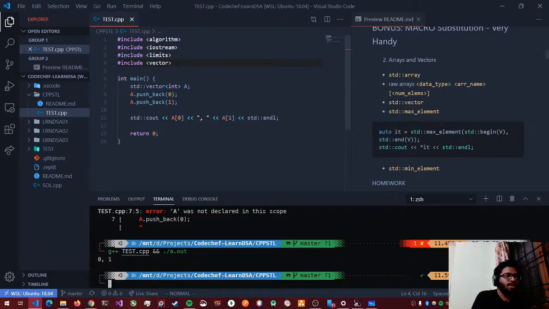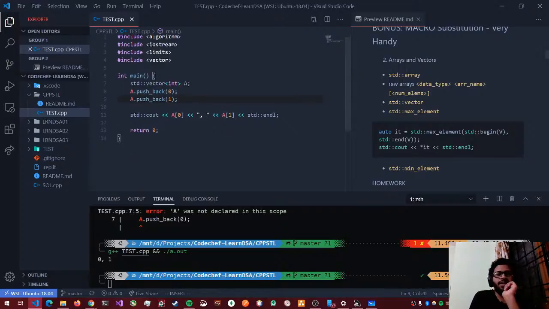So vector is of arbitrary length. It's not an array because it's not fixed size. Arrays are usually fixed size. So this is an arbitrary sized container that you can push as many elements as you want, unless you obviously exhaust your RAM, and go until then. So this was vectors. So what is the benefit of using vectors?